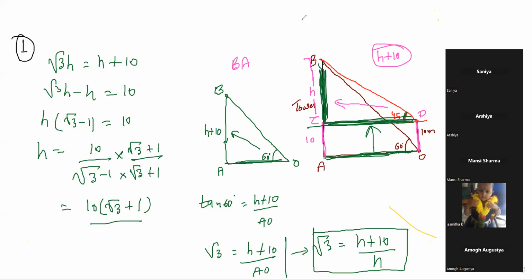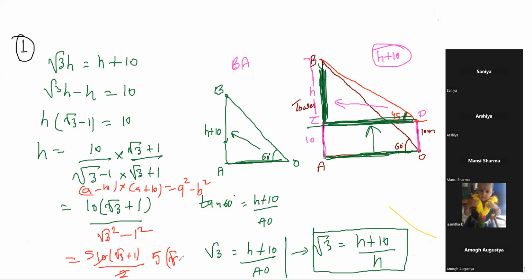What is the formula? a minus b into a plus b, so the answer is a square minus b square, right? In 9th class we have studied. So in place of a we have root under 3, so I will write root under 3 square, minus in place of b we have 1, so it is 1 square. So 10 root over 3 plus 1 divided by root under 3 square, which is 3, minus 1. So 3 minus 1 is 2. So we get 5 root over 3 plus 1.